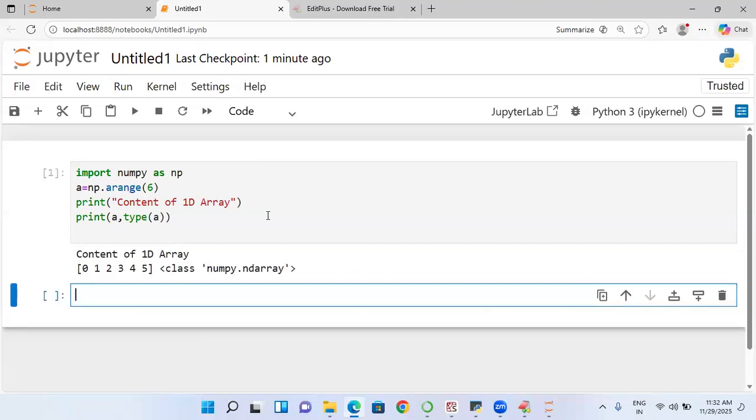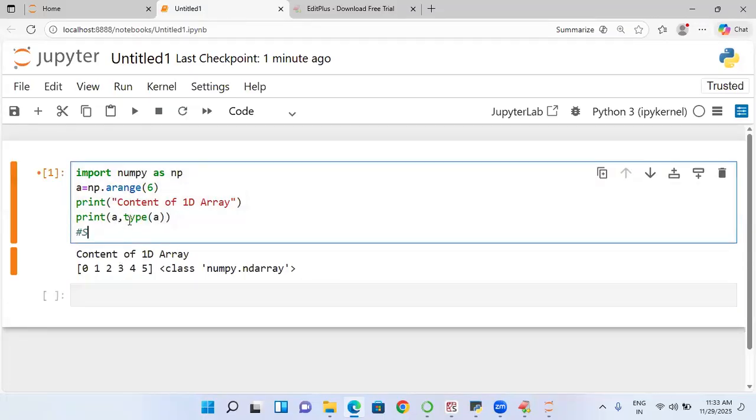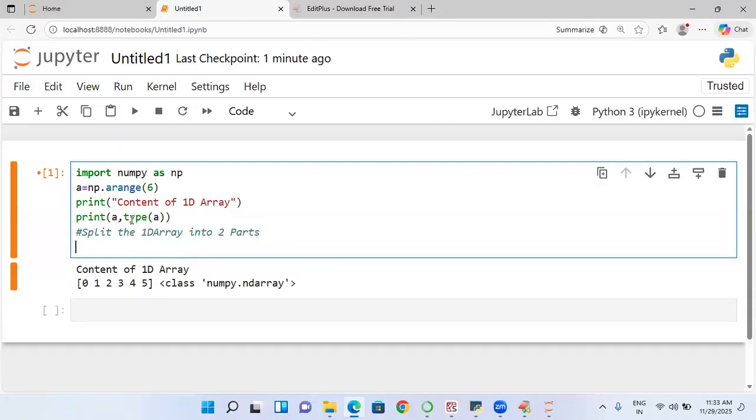Now I want to split it into 2 parts. Come on now, split the 1D array into 2 parts. How do you go for 2 parts? I will write result is equal to np.split of a comma 2.